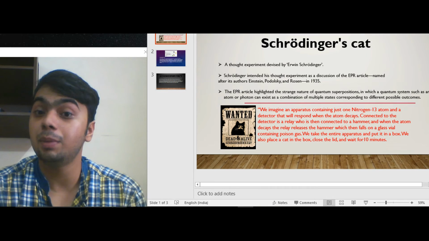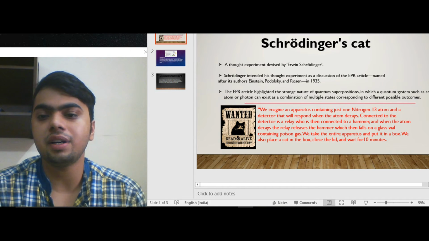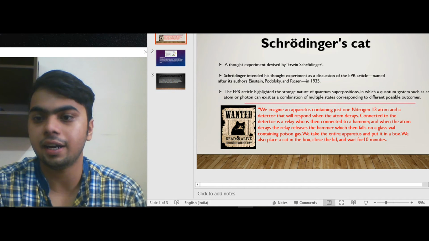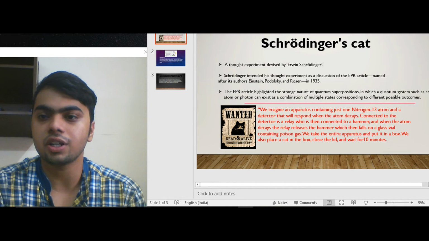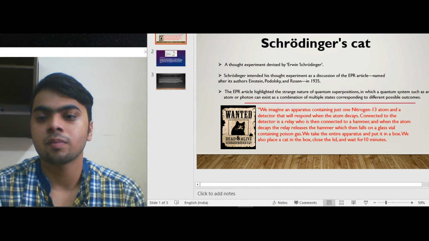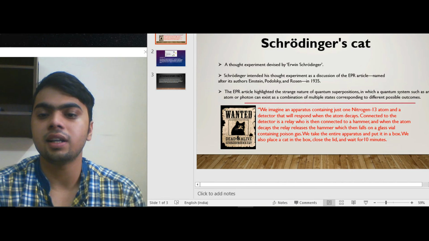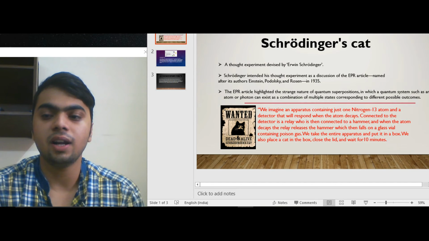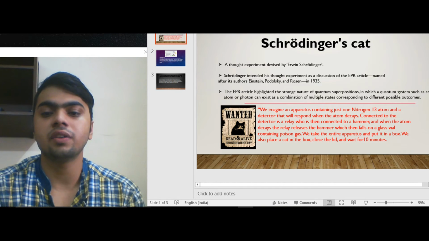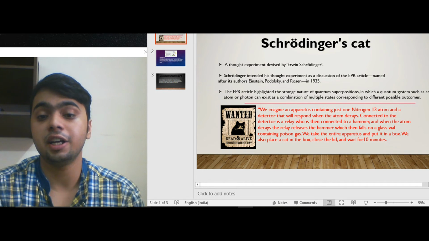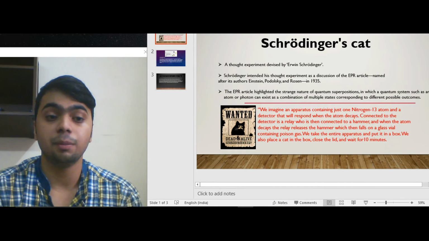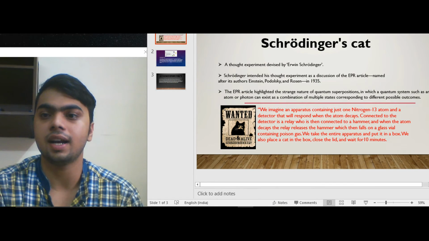Schrodinger wanted people to imagine an apparatus containing just one nitrogen-13 atom and a detector that will respond when the atom decays. Connected to the detector is a relay, which is then connected to a hammer, and when the atom decays, the relay releases the hammer, which then falls on a glass vial containing poisonous gas. We take the entire apparatus and put it in a box. We also place a cat in the box, close the lid and wait for 10 minutes. The big question here is what happens to the cat?